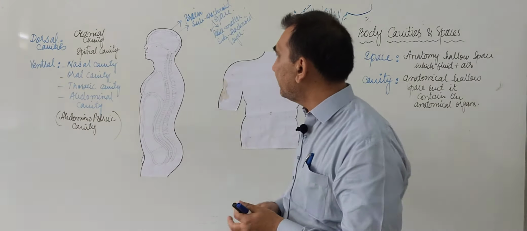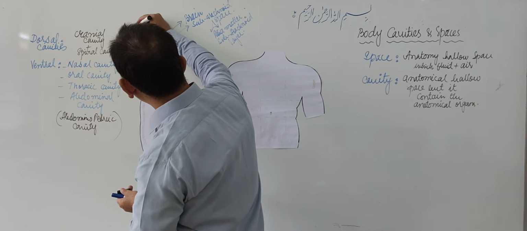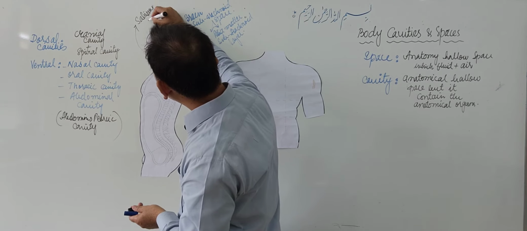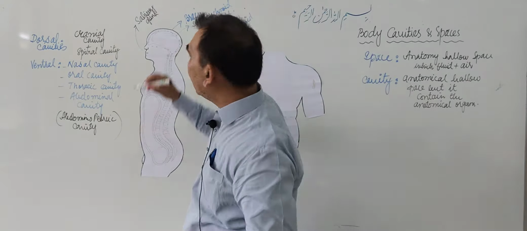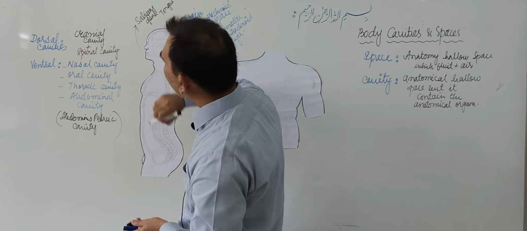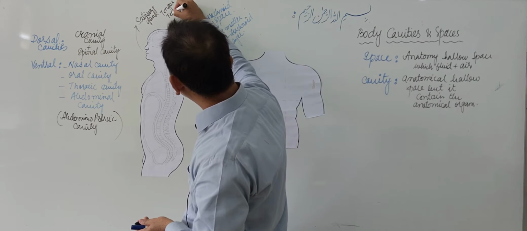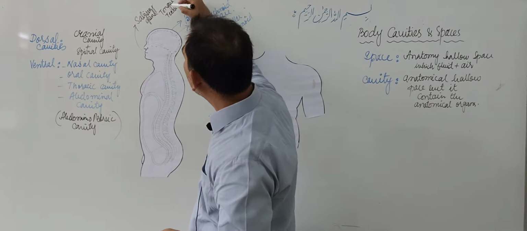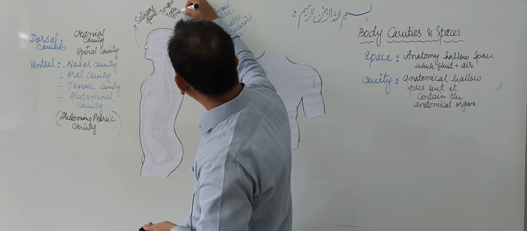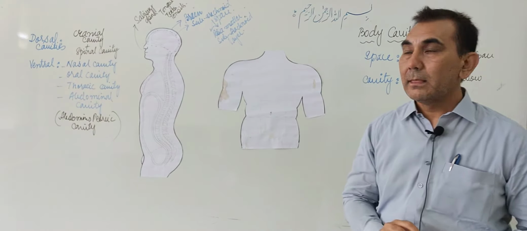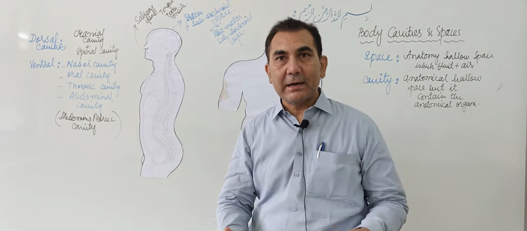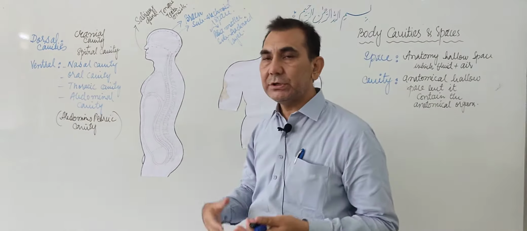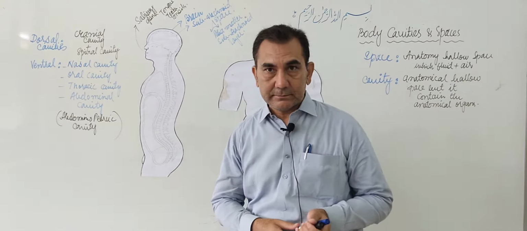Now, what is present inside the oral cavity? Inside the oral cavity are the salivary glands, the tongue, and the teeth. The teeth are present between the buccal cavity and inside the oral cavity. And then the tonsils. Okay, the organs present inside the oral cavity are the salivary glands, three pairs of the salivary glands, and the tongue, teeth, and the tonsils.